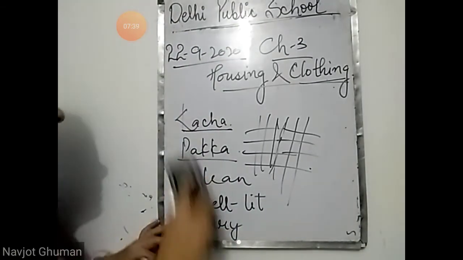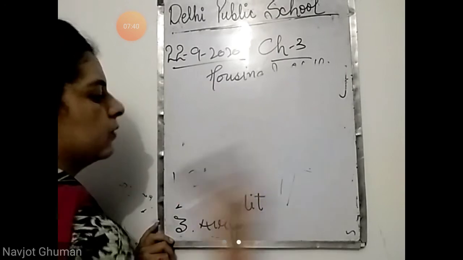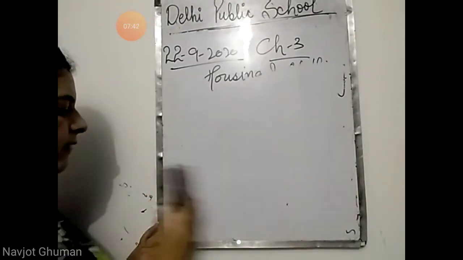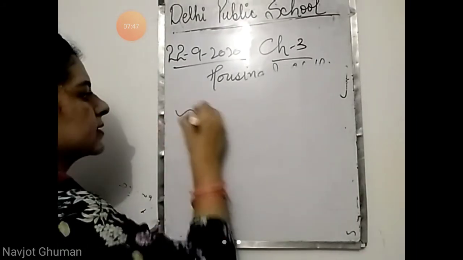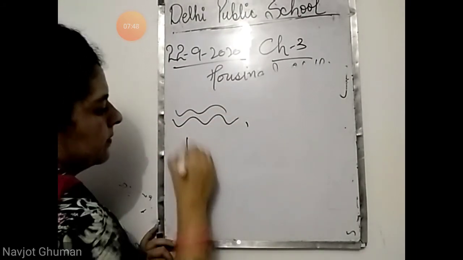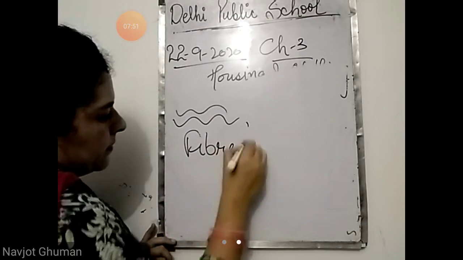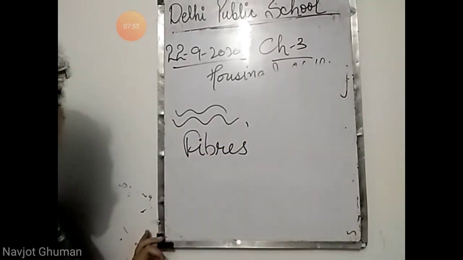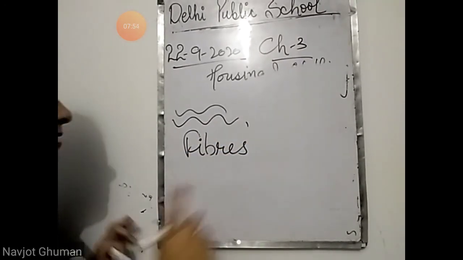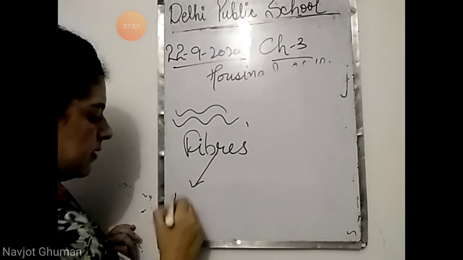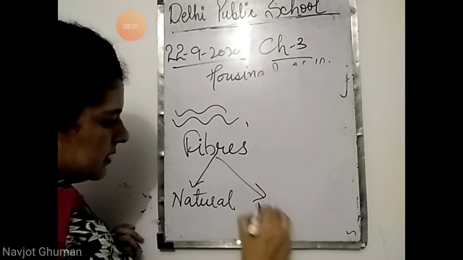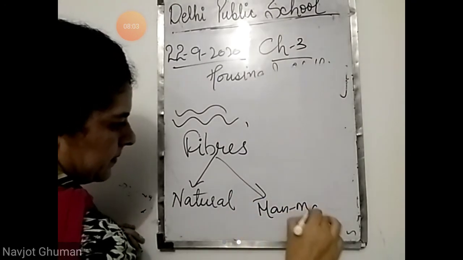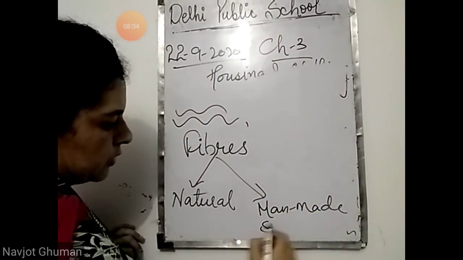Fibers are the threads from which clothes are made; those threads are called fibers. Thin threads, thin strands, are called fibers. So clothes are made up of fibers. There are mainly two types of fibers. One is natural and the other one is man-made, or you can say synthetic.